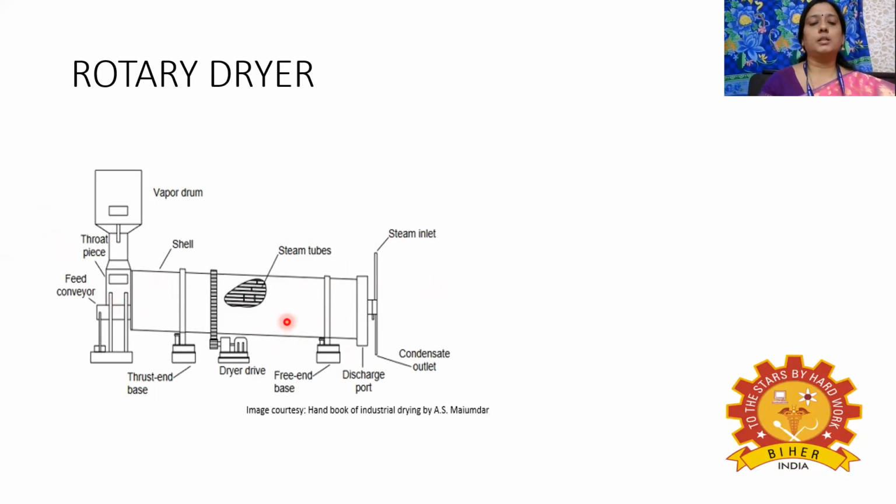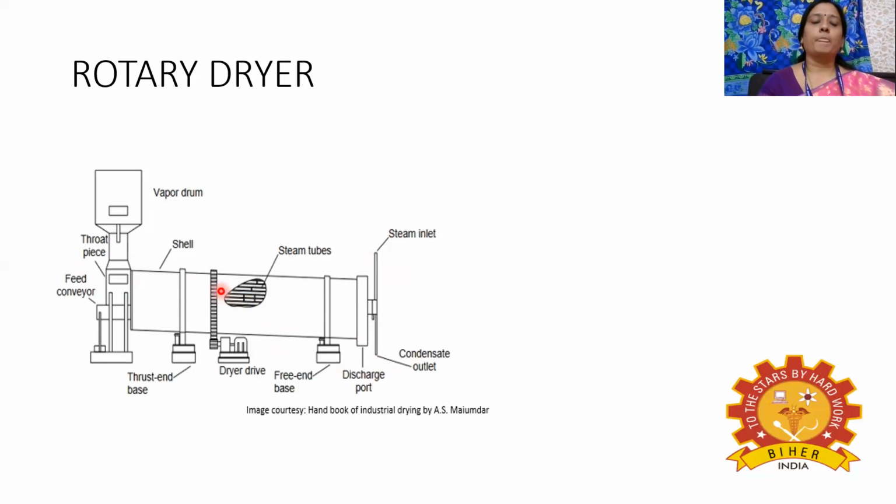Once they move in counter-current movement, the wet solid particles will receive the heat energy and become a dried product. The dried product will be discharged at the discharge port. And the hot gas, once it receives the moisture from the wet solid, will be sent to the other end. So this is the construction of the rotary dryer.